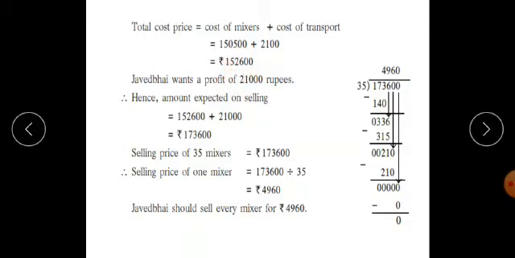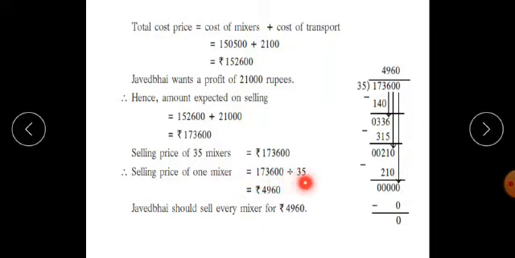1,52,600. Now since Javed Bhai wants a profit of rupees 21,000, hence amount expected on selling, that is, we have to add this profit to the total cost price, is equal to 1,52,600 plus 21,000 is equal to 1,73,600. Therefore, selling price of 35 mixers is equal to 1,73,600.